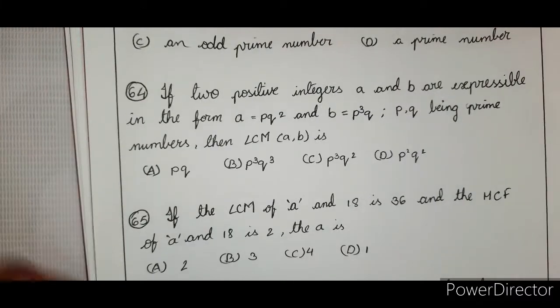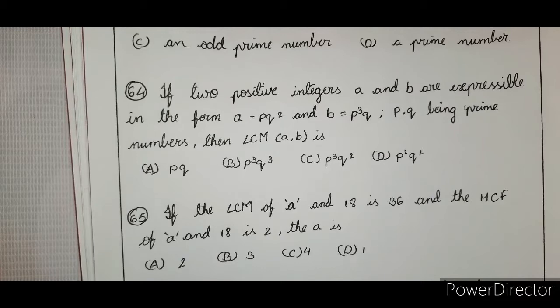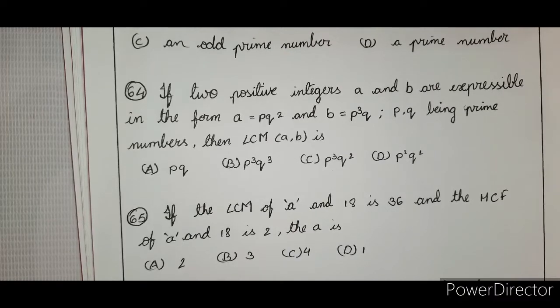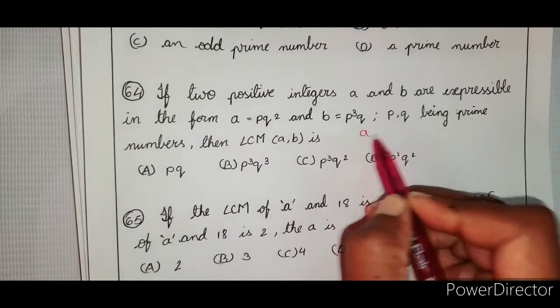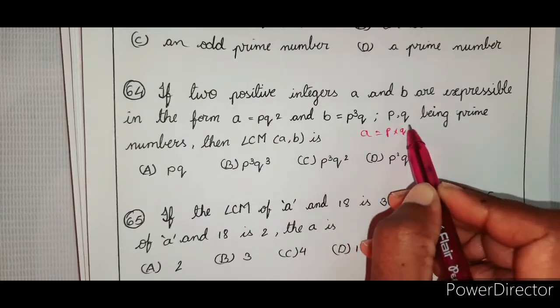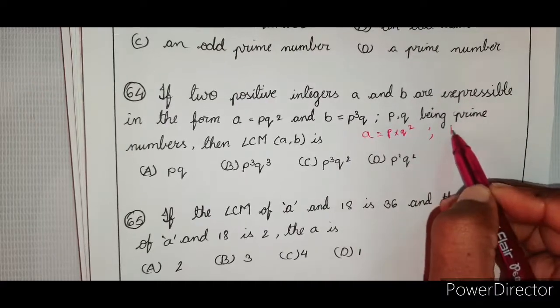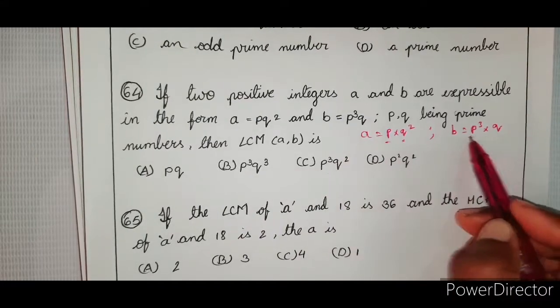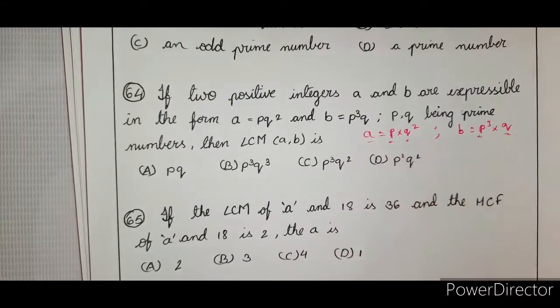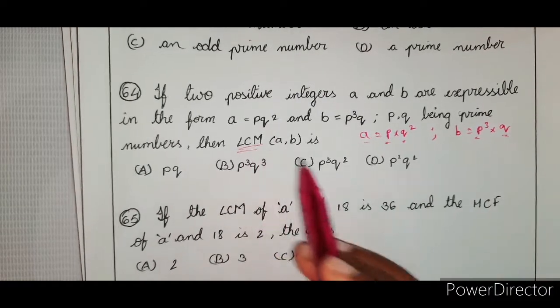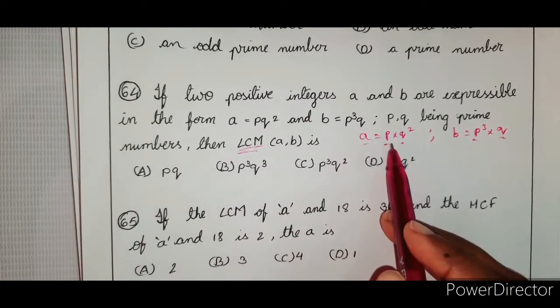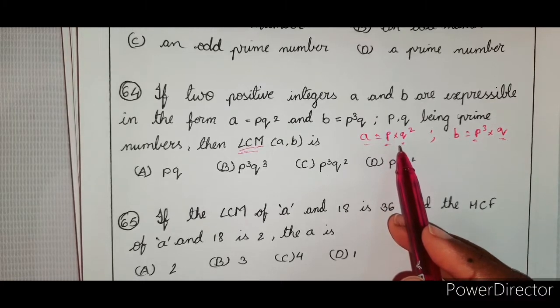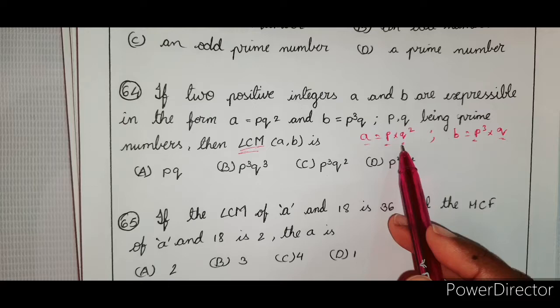Right. If two positive integers a and b are expressible in the form of a is equal to pq square and b is equal to p cube q, p and q being prime numbers, then LCM... So now let us write a is equal to p q square, b is equal to p cube into q. So these are prime numbers. So now a and b are expressed in prime factors like this. What is asked? LCM is asked. What is the rule for LCM? You have to multiply the numbers with the highest powers, right?